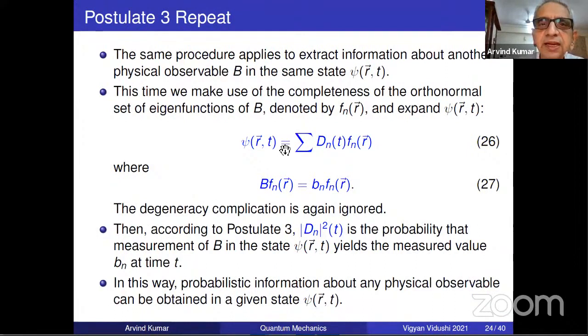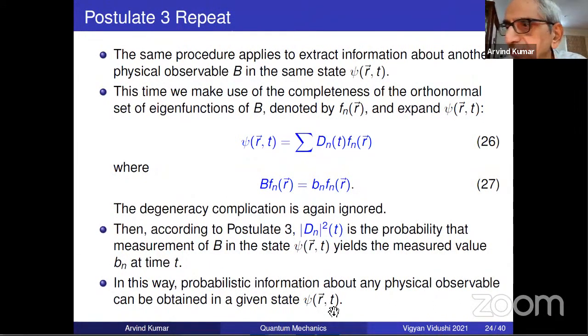Psi(r,t) is expanded as d_n(t) f_n(r). So what will be the interpretation of d_n(t)? |d_n(t)|² is the probability that measurement of B, not A, measurement of B in the state psi(r,t) yields the measured value b_n at that time. So in this way, probabilistic information about any physical observable can be obtained in a state.